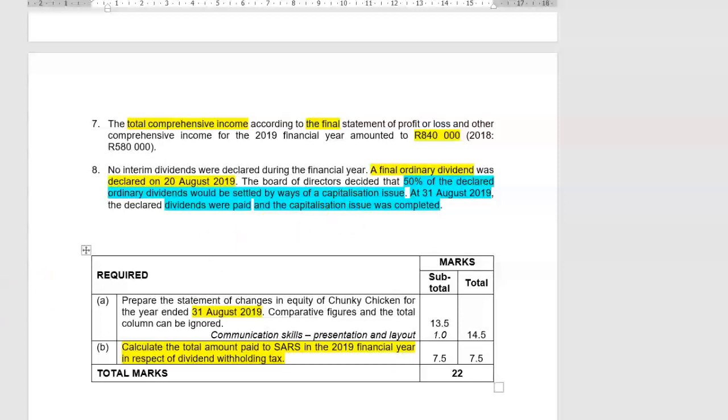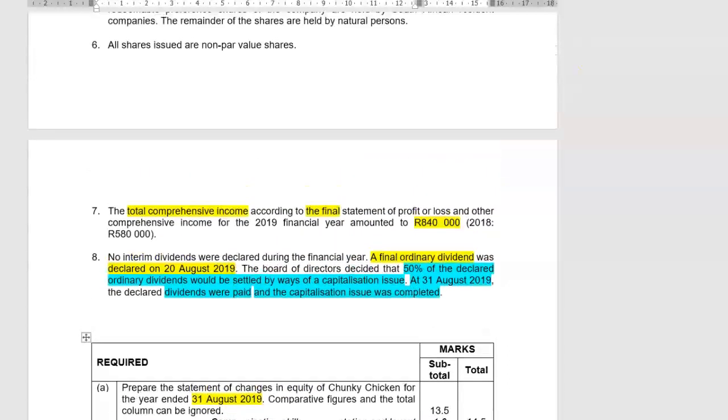The B part of the question says, calculate the total amount paid to SARS in the 2019 financial year in respect of dividend withholding tax. Paid. Great. So let's go and find out first what is this story about the capitalization issue.